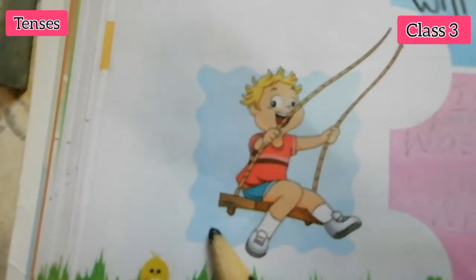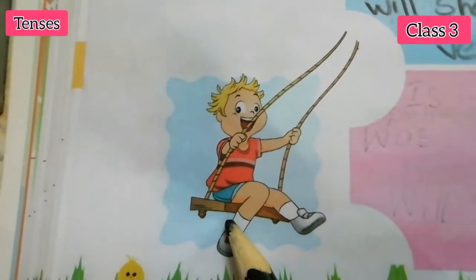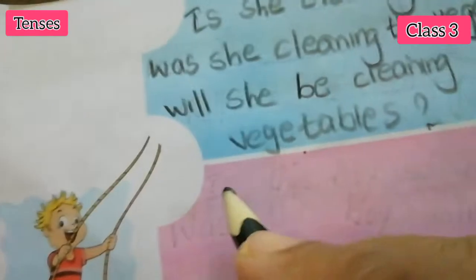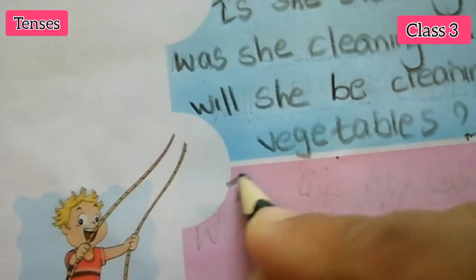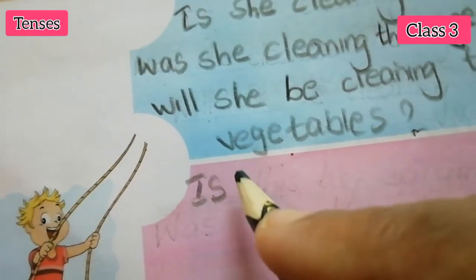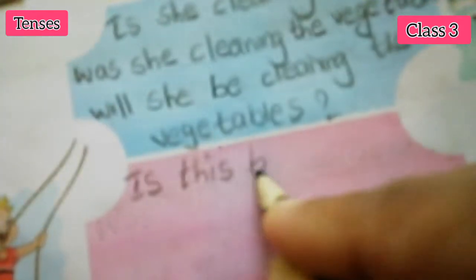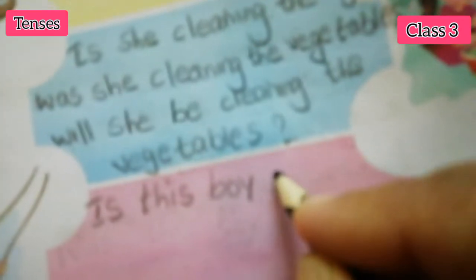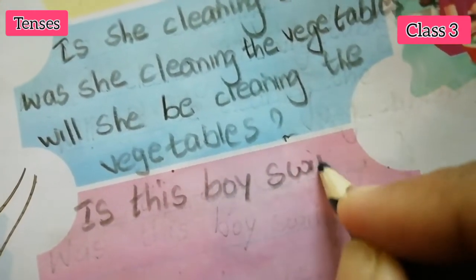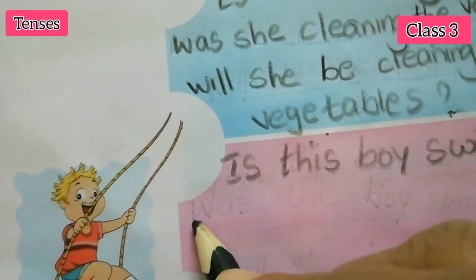See the next picture. Yes, he is swinging, right? So only one person here, so we can use is. Is this boy swinging? T-H-I-S. This boy swinging? S-W-I-N-G-I-N-G. Okay. Question mark. Next is after what? Past tense, was.